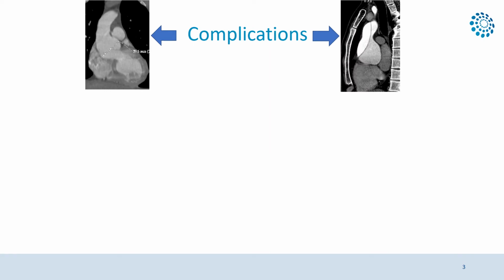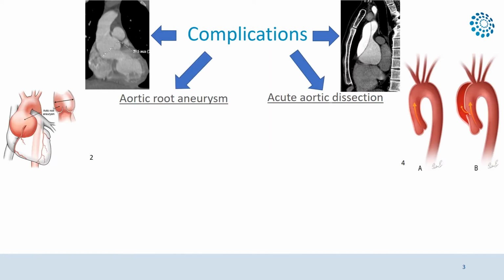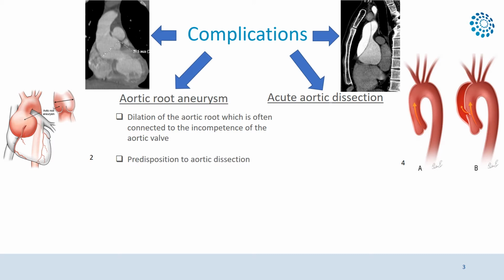The two main complications of the aortic root are aortic root aneurysm formation and acute aortic dissection. Aortic root aneurysm is the dilatation of the aortic root, and its main danger is that it predisposes to aortic dissections, the chance of which increases with larger diameters.